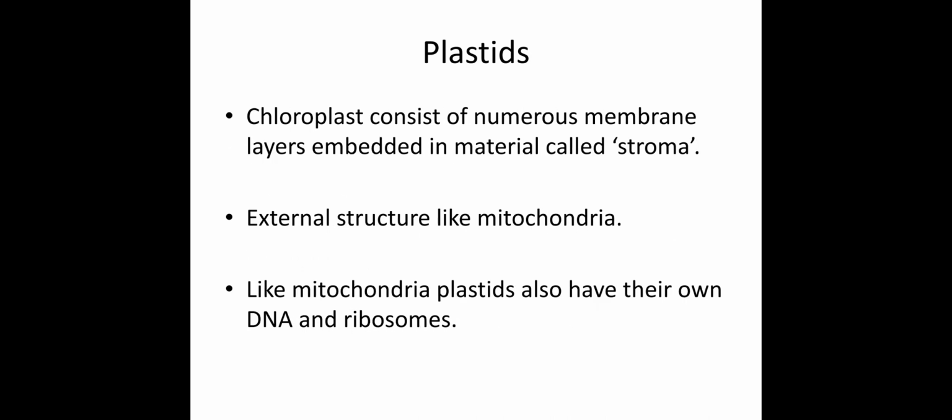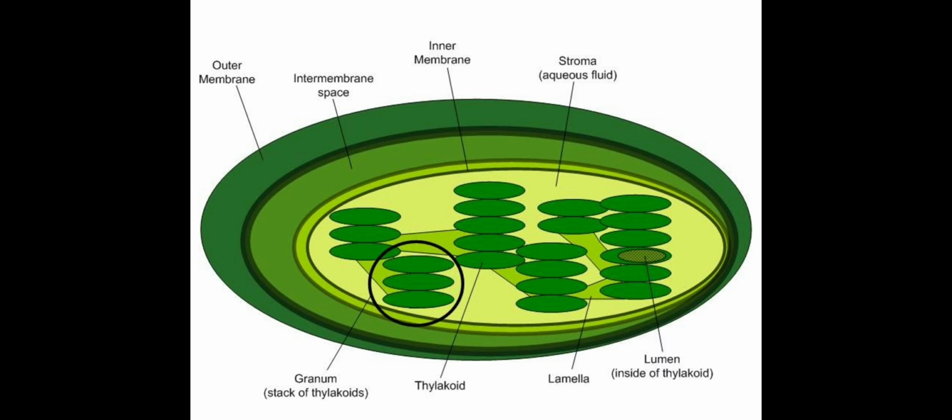Next, chloroplast consists of numerous membrane layers. Here we know that two types of membrane are present in chloroplast, the one embedded and the one called stroma. The external structure is like mitochondria, that means they have a double membrane structure, and like mitochondria, plastids also have their own DNA and ribosomes. So, all types of protein that are needed for the plastid to perform photosynthesis are directly produced by the plastid. That means plastids directly produce their own materials needed for the functioning of photosynthesis.